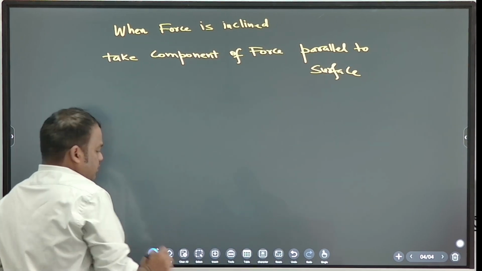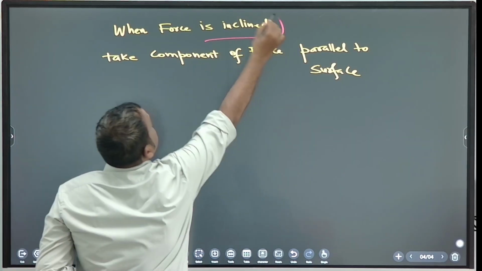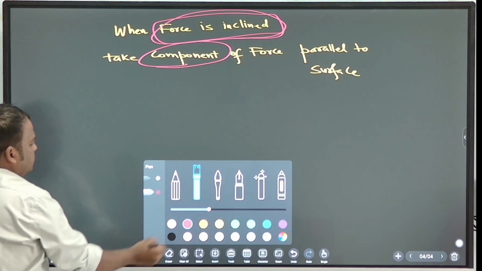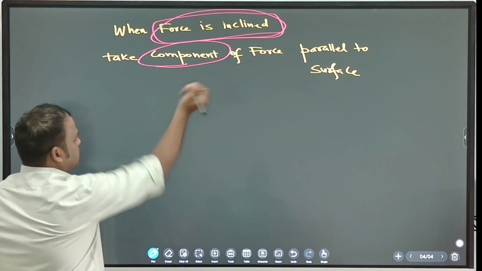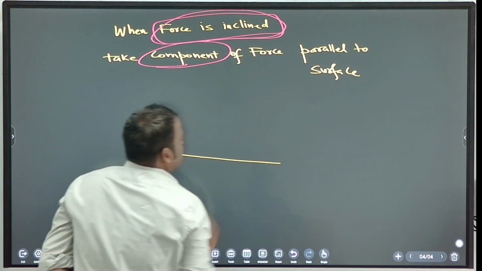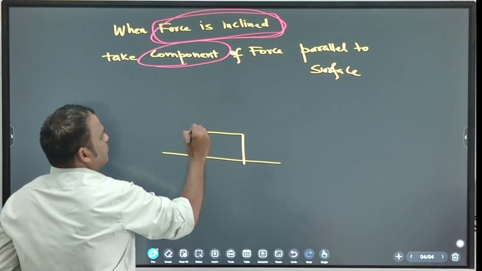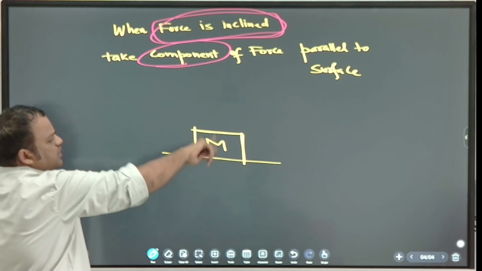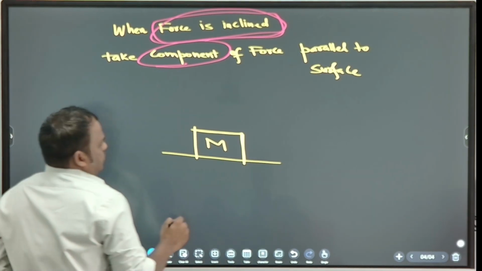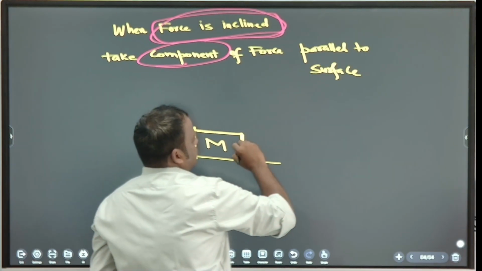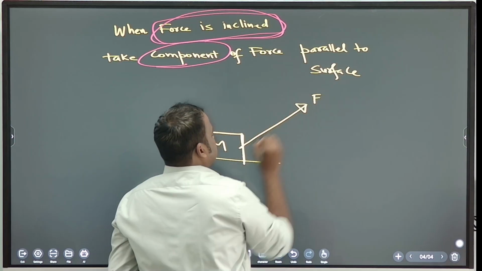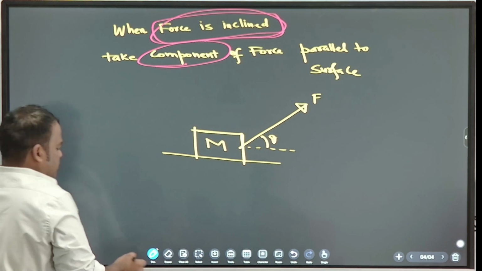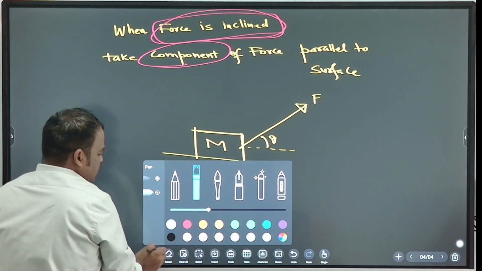For example, this is the surface, this is the block. Mass of the block is m. So right now normal is acting upward, mg is acting downward. Now the force is inclined. Now this is the force. With horizontal it is making angle theta. So take the components. What is the horizontal component?